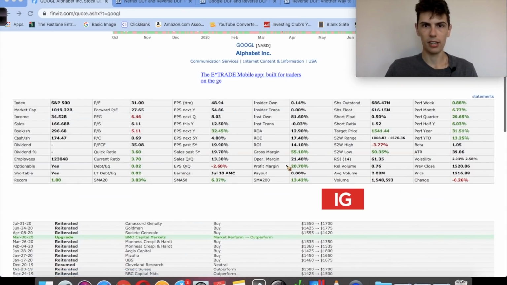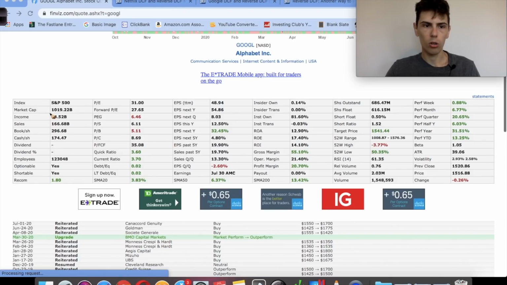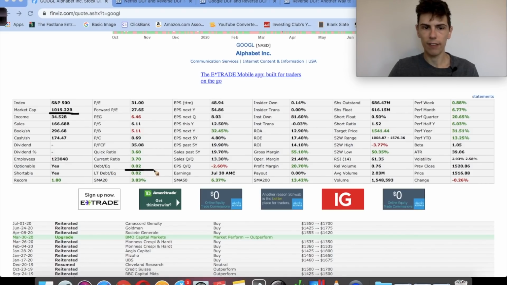So the last company of the FAANG stocks is Google. Google, another company that's done insanely well over the past decade. They are also a $1 trillion company. They just passed a $1 trillion market cap. And another good thing about this company is, like Facebook, they have practically no debt. Their profit margins are also over 20%. So this is another asset-light company that can produce profits without many fixed costs.